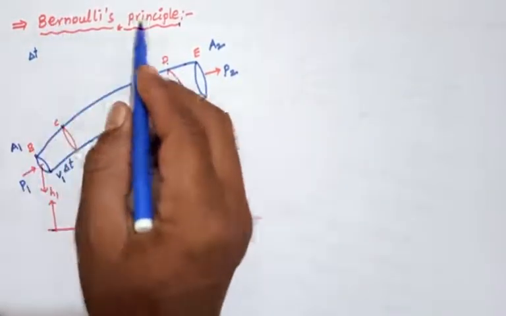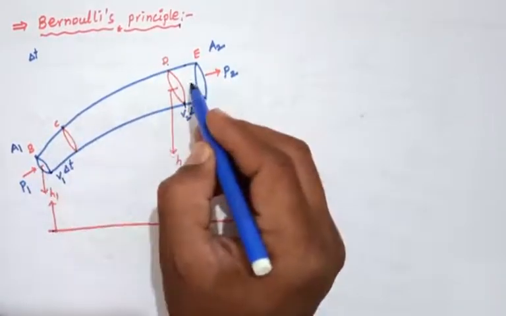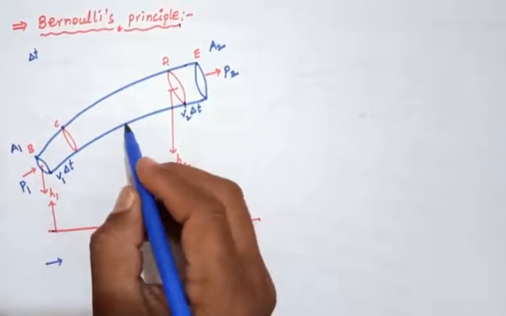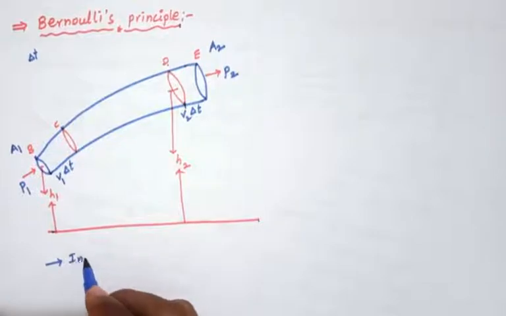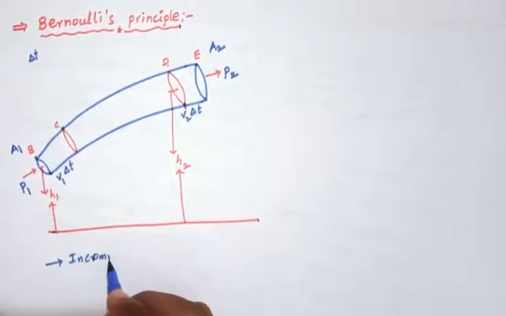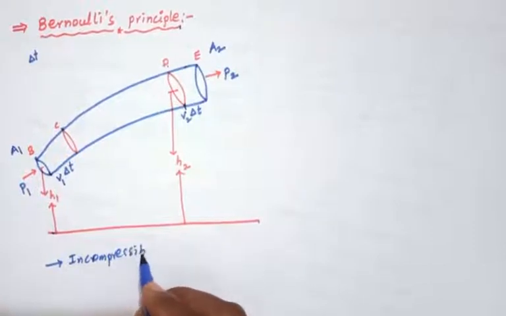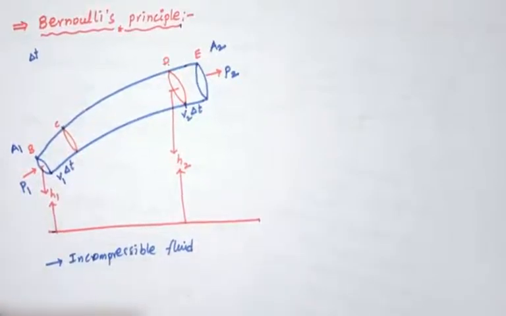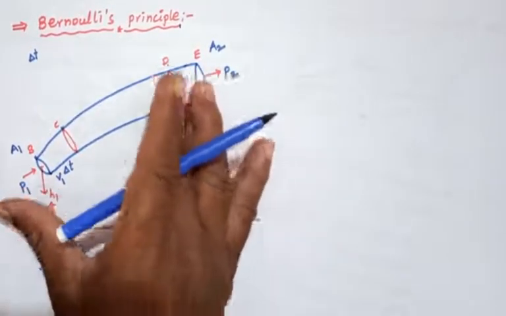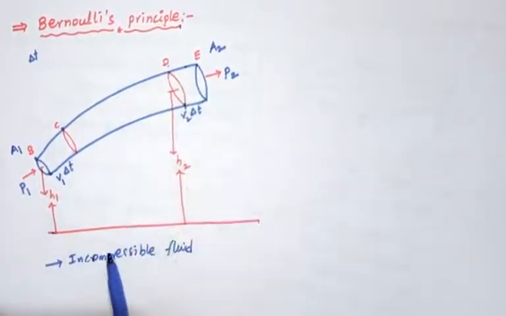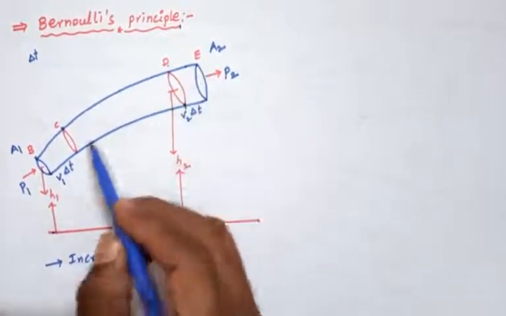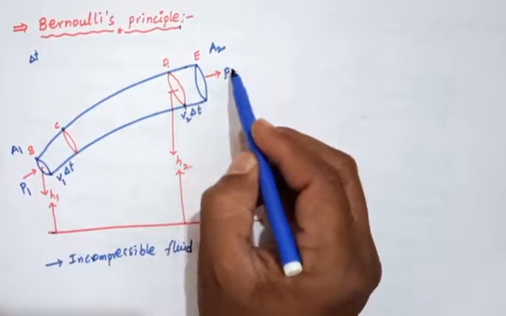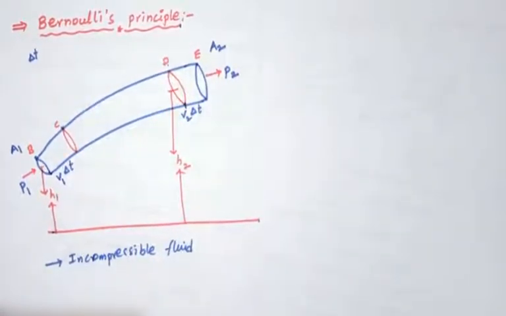Here we consider when the fluid moves. First of all, we consider this fluid to be incompressible. Incompressible is nothing but the density of the fluid being constant. Thus the mass inside and the mass outside are the same, and the volume is also constant here.